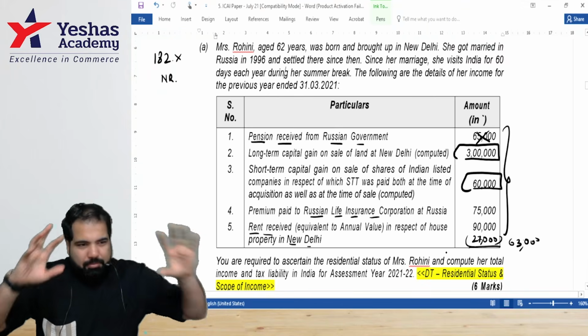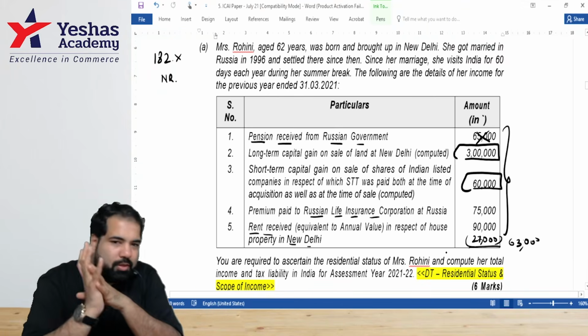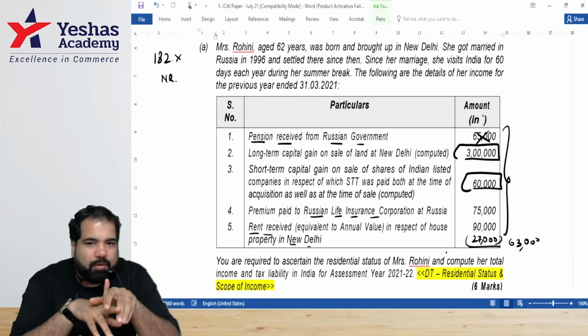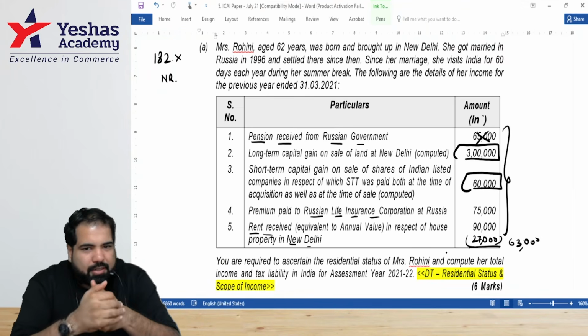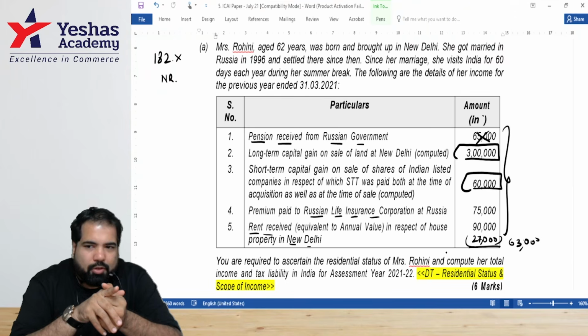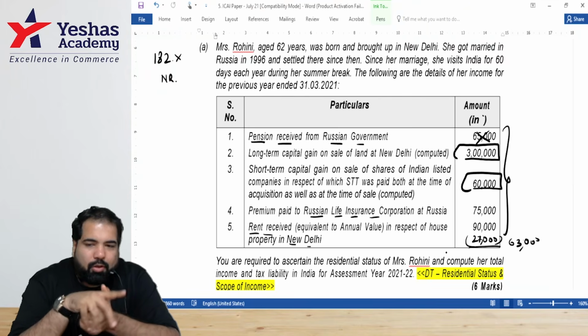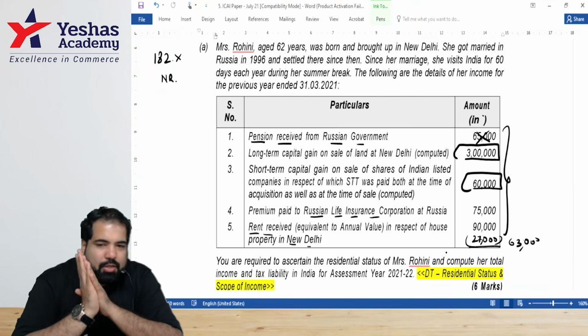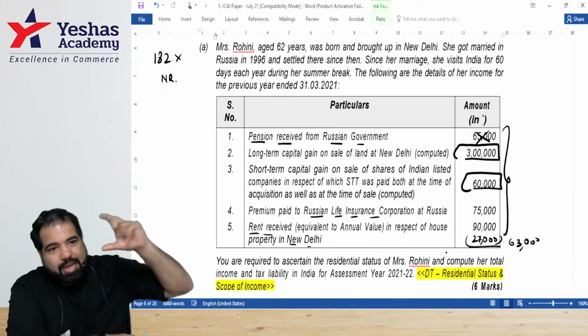Guys, how, just mentally, can you give me a framework on how you will solve this? Yeah, take the start. Anyone, guys, start. Computation of total income or gross total income of Mrs. Rohini. But have they asked for residential status? And they've asked it upfront. So, guys, that we have to address first.